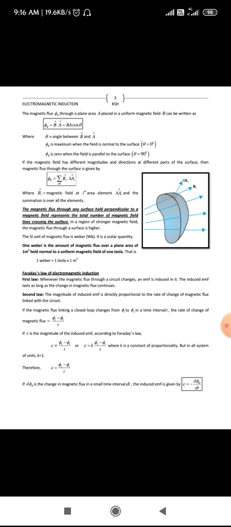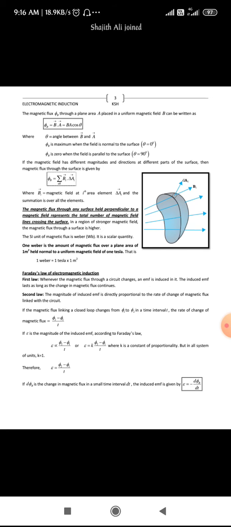Coming to the second law, it says that the magnitude of the induced EMF is directly proportional to the rate of change of magnetic flux linked with the circuit. It means the induced EMF in the coil is directly proportional to the change in magnetic flux. If the change in magnetic flux is more, the induced EMF or the induced current will be more. Hence it is directly proportional.